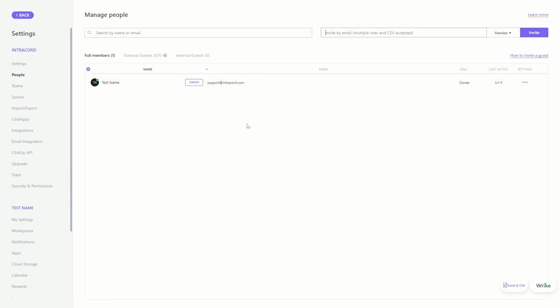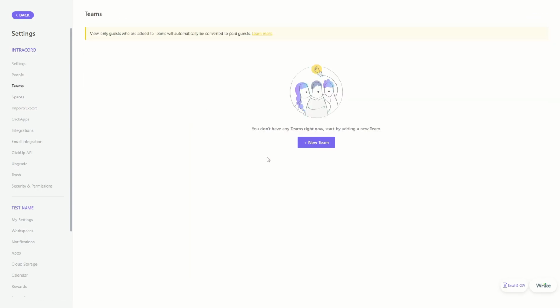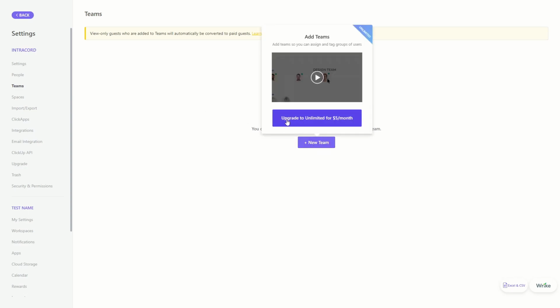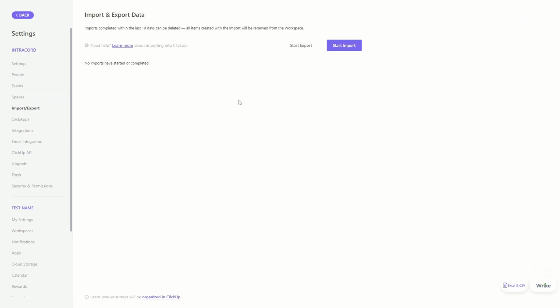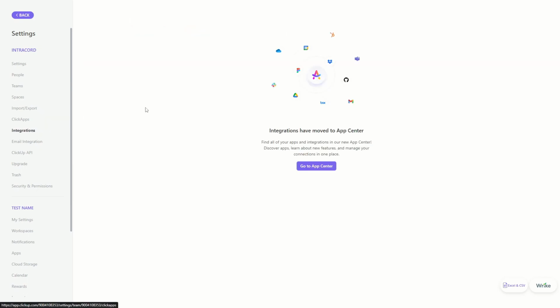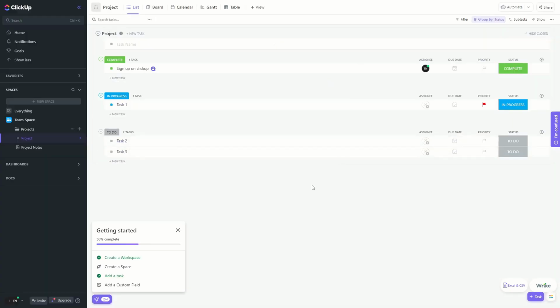You can manage the people that are in there. You can manage teams if you want to create teams. You can see this is a premium feature as well, unfortunately. Then the spaces, you can import or export data. So you could, for example, import tasks from one project management software to another. And here are some integrations you see. You can integrate Figma, Google Drive, OneDrive, Microsoft Teams, Gmail, HubSpot. You can basically integrate all of these other softwares to ClickUp, and that way you can increase efficiency.